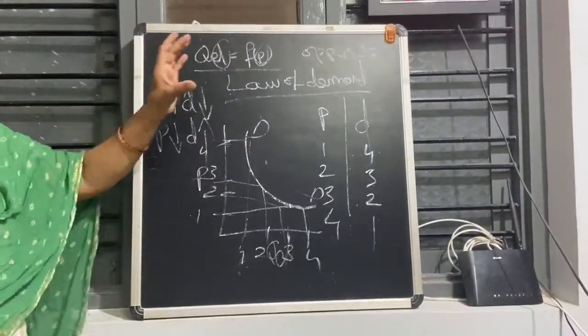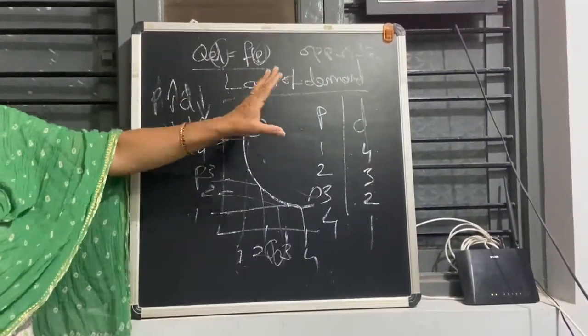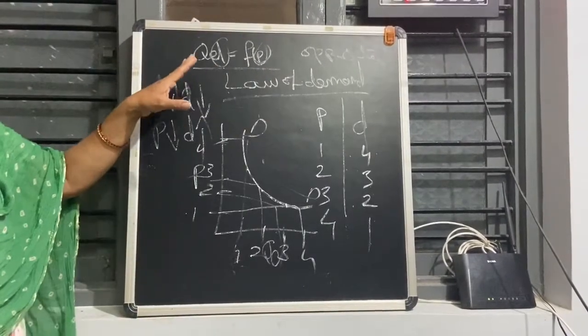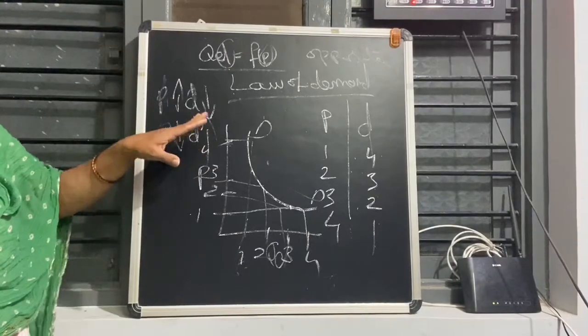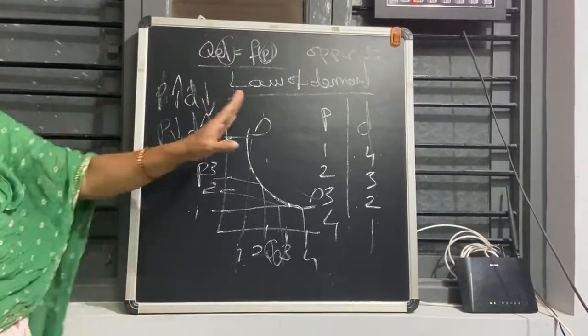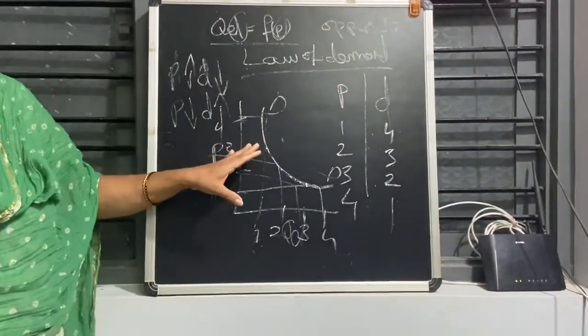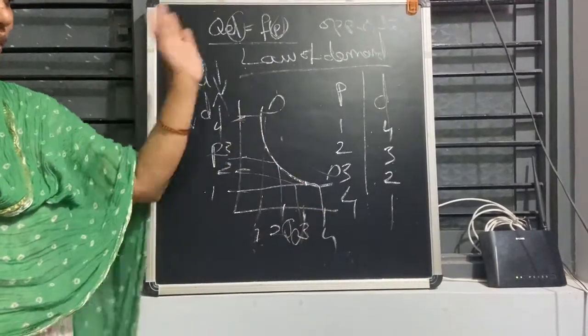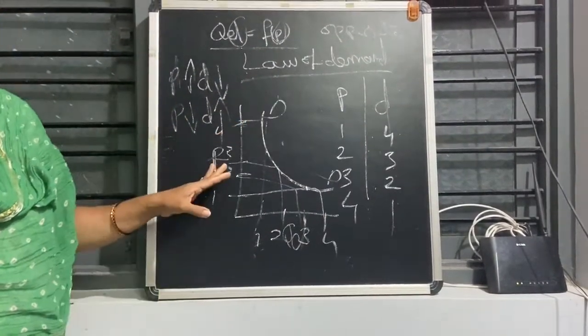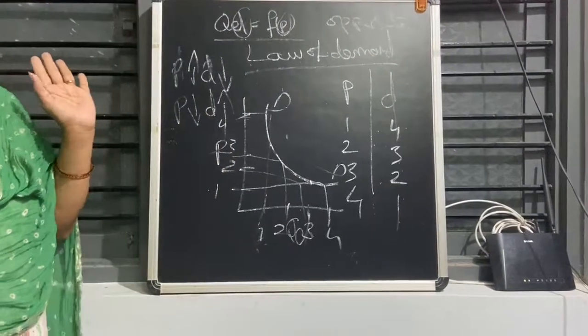So for the law of demand, you have to write the definition: other things being constant, when the price of a commodity increases, demand for it decreases, and when the price of a commodity decreases, demand for the commodity will increase. And you have to write this table and this diagram. This is the individual law of demand curve. And the market one means we are talking about all the consumers. Here we are taking into consideration only one consumer. Thank you.